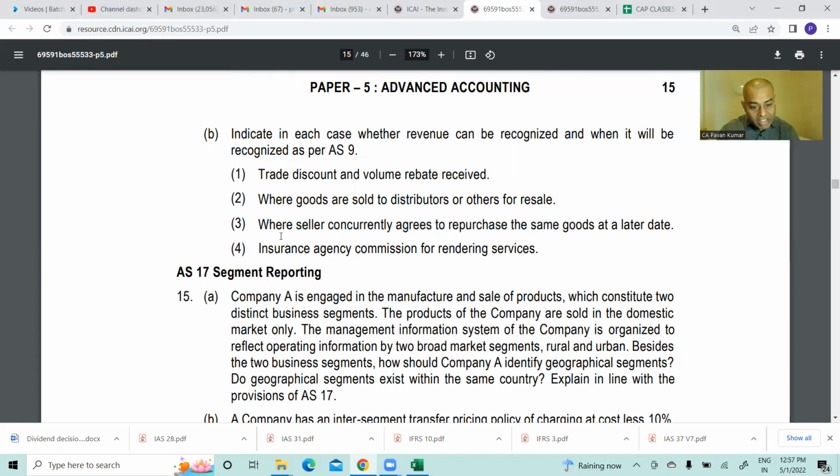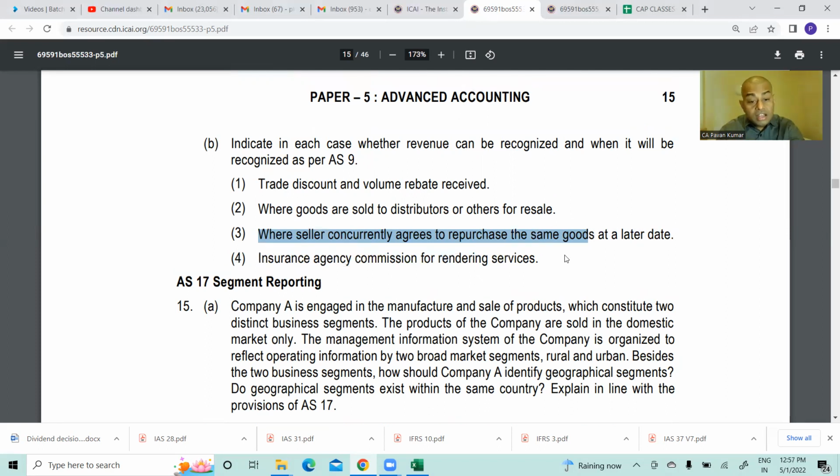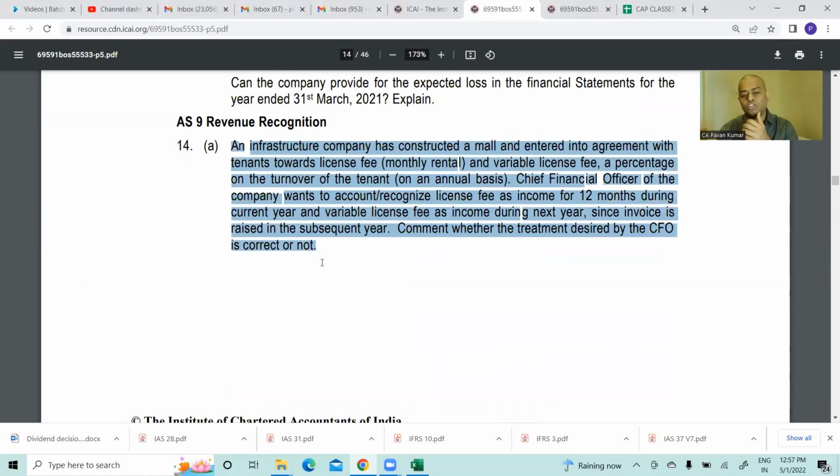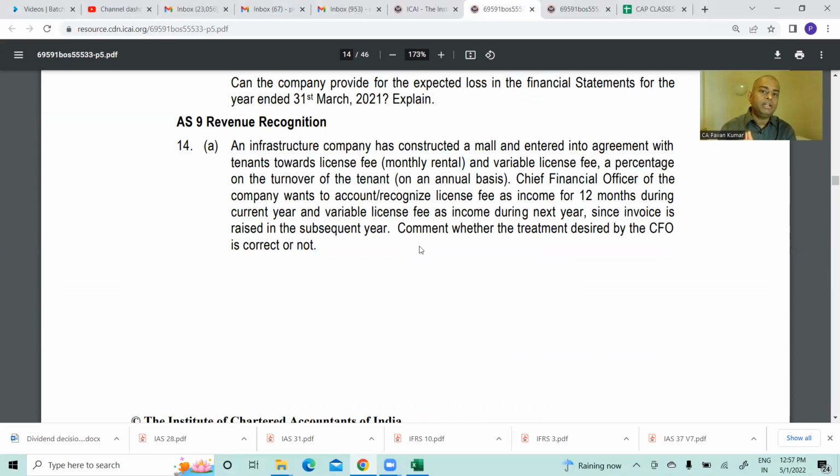This is actually from IFRS. I am surprised. This treatment is never there in AS 9. And this question is also, I have never seen this in AS 9. So this is a bouncer. Don't worry about it. These kind of things will happen. Even in exam, this might happen.